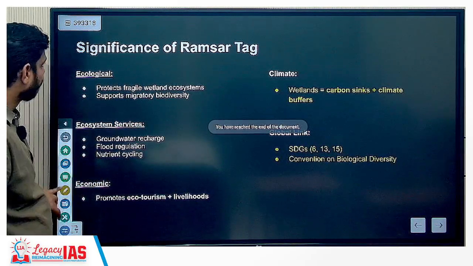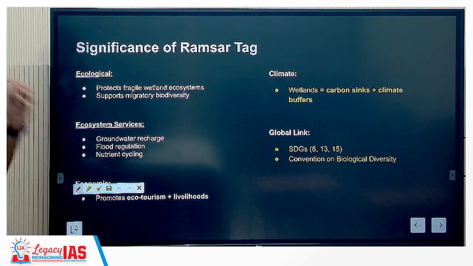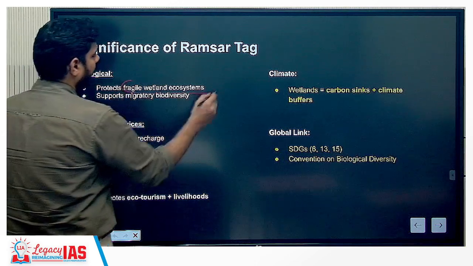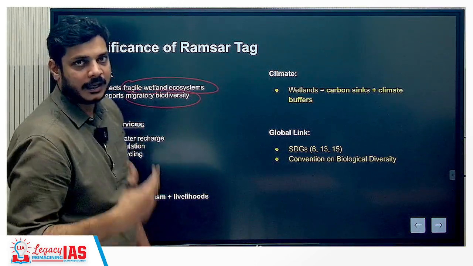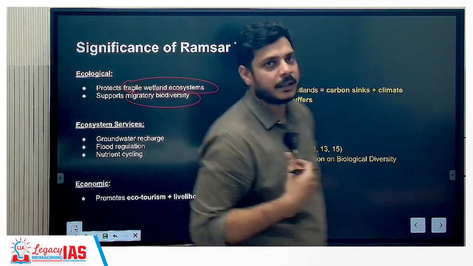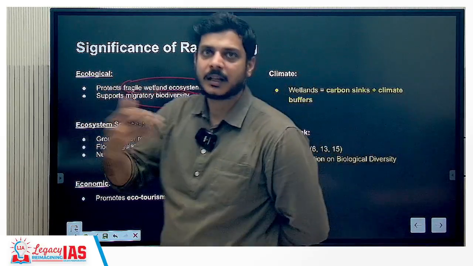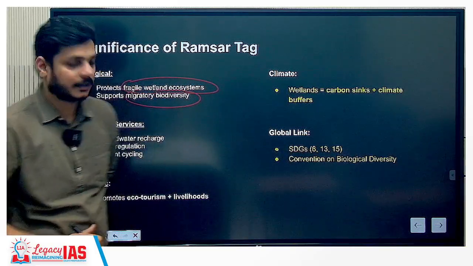Now, the significance of the Ramsar tag. What is the significance? Ecologically, it protects fragile wetland ecosystems and supports migratory birds. Even if the wetland ecosystems are being degraded, there are no sanctions. However, it places a reputational responsibility on the country that designates it as a Ramsar site.